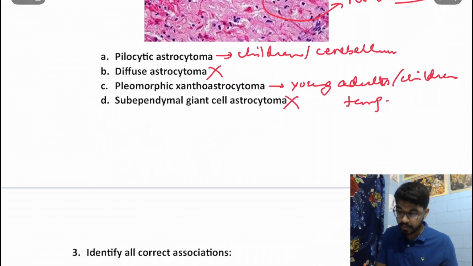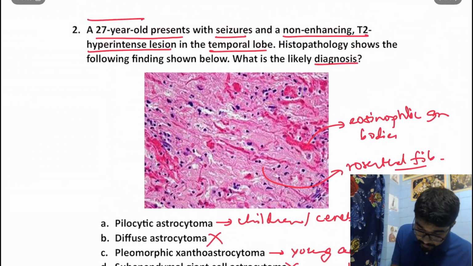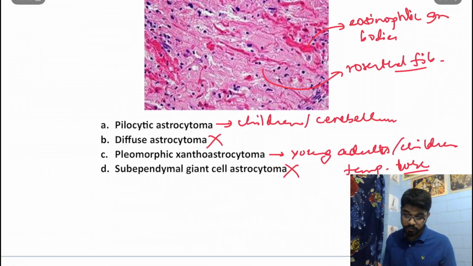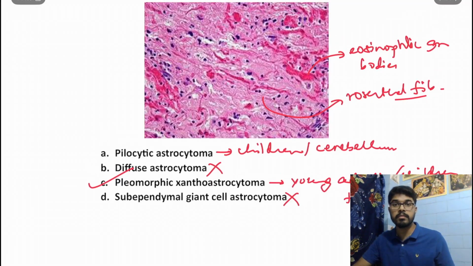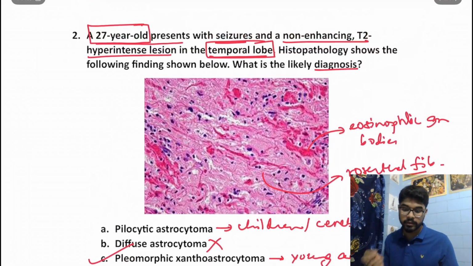But over here we see a 27-year-old, a middle-aged patient, and it involves a temporal lobe. So our answer over here should be pleomorphic xanthoastrocytoma. Just with this histopathological image of eosinophilic granular bodies and Rosenthal fibers, we won't mark the answer as pilocytic astrocytoma. We would read the question.